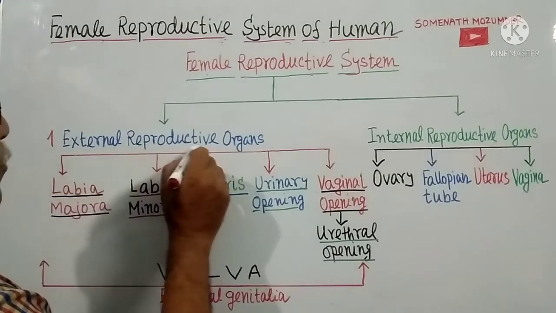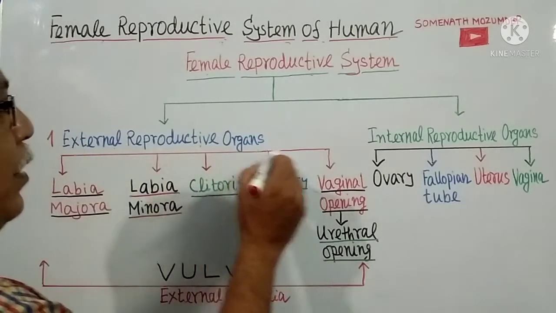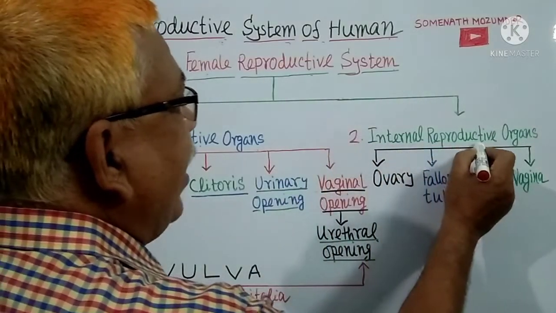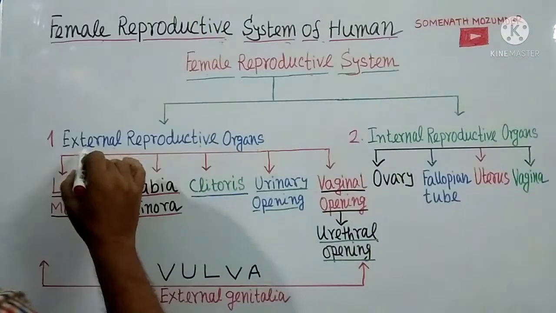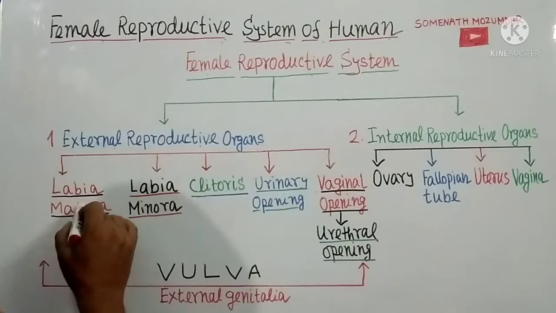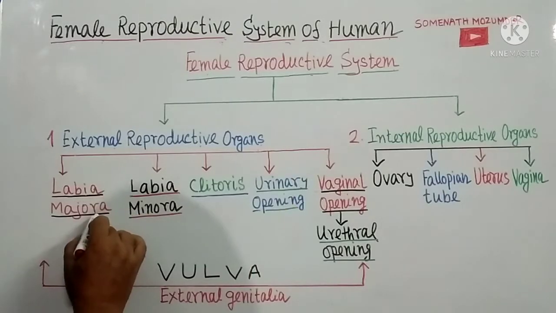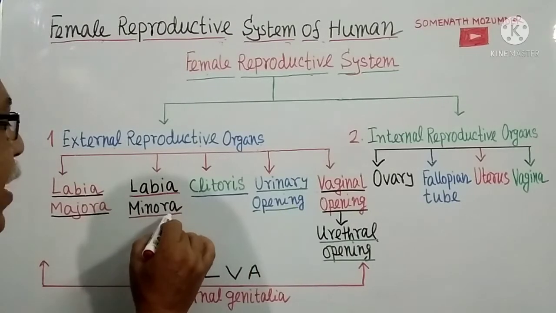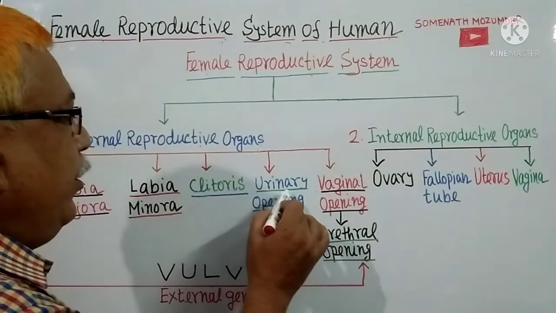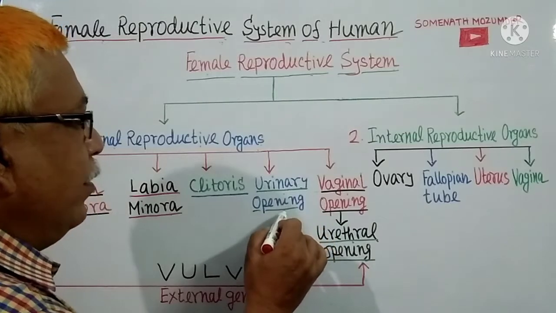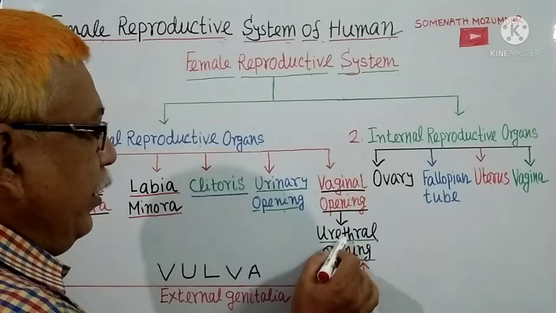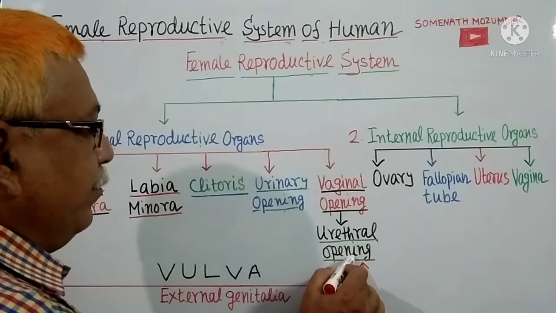One, external reproductive organs, and two, internal reproductive organs. External reproductive organs are labia majora, labia minora, clitoris, urinary opening, vaginal opening or urethral opening.